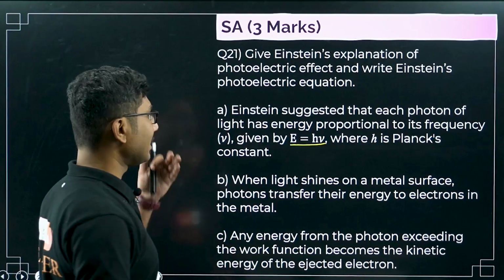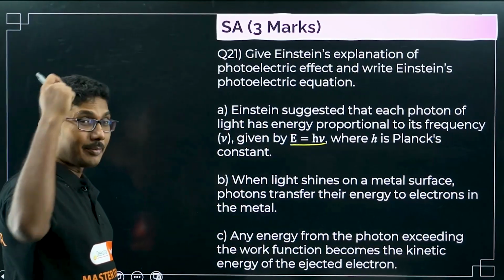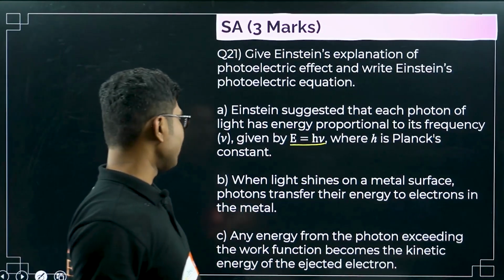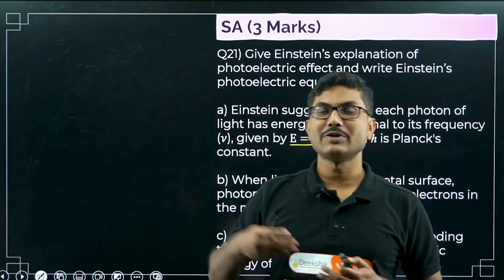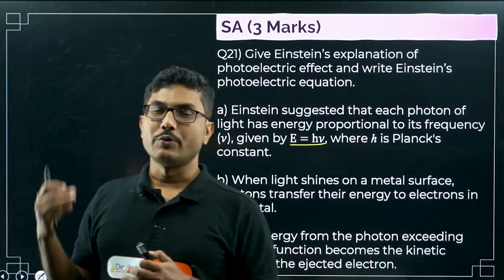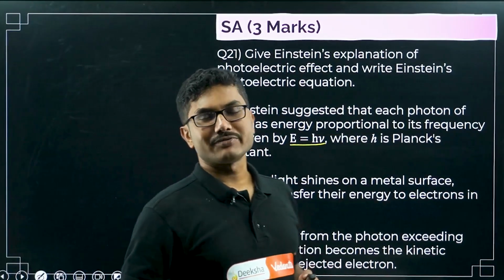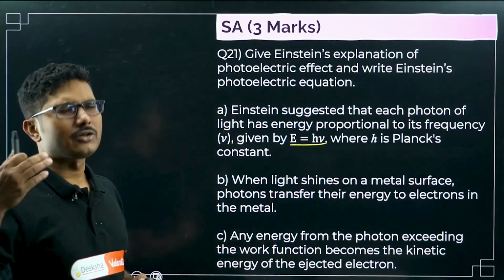So whenever you are shining light on a metal surface of particular frequency, the photons are actually transferring their energy to the electrons. Whenever you are shining light onto a metal surface, the light is transferring the energy onto the metal electron.